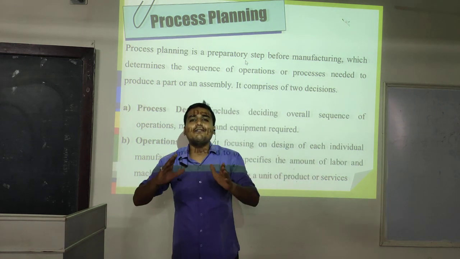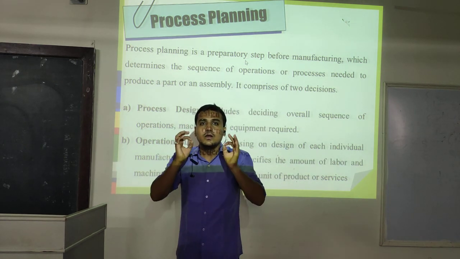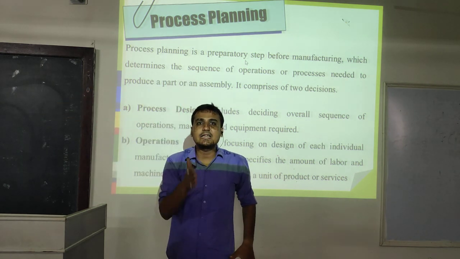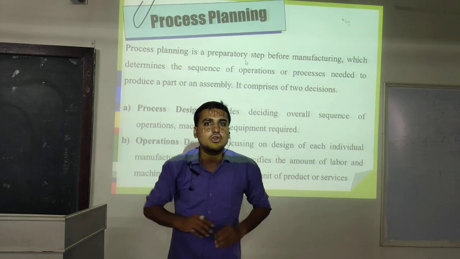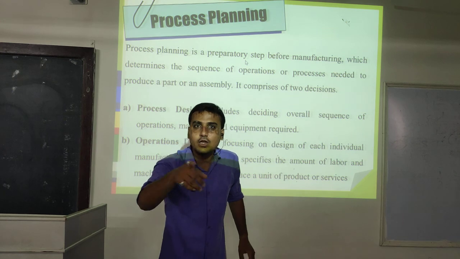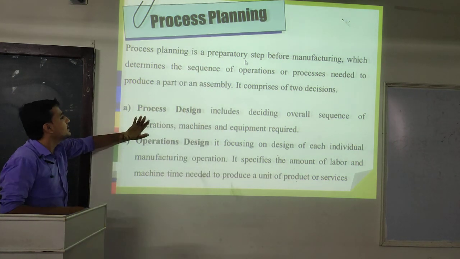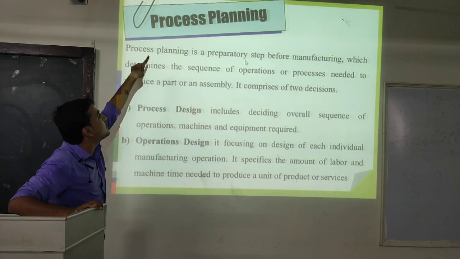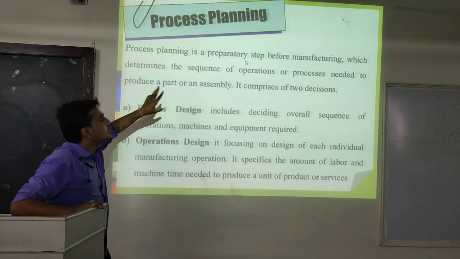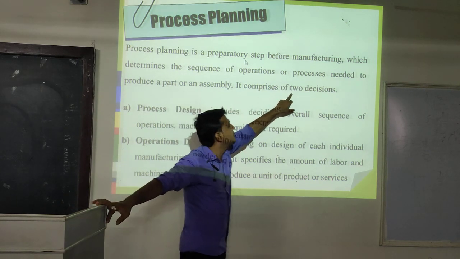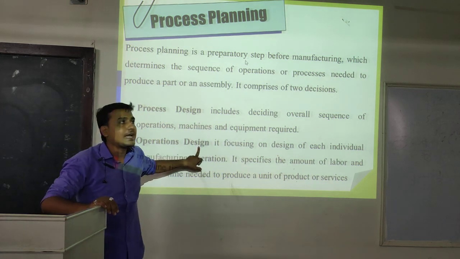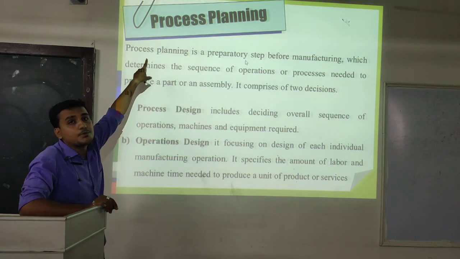Ultimately, whatever activities, whatever processes, whatever things we are going to perform in the future, but we carry out this planning in the present, it's called planning. But this planning is related to the process only. That's why it is process planning. Here the process design is also part of process planning, because process planning comprises 2 decisions. One is process design and the second one is operation design. These are the sub-points of process planning.